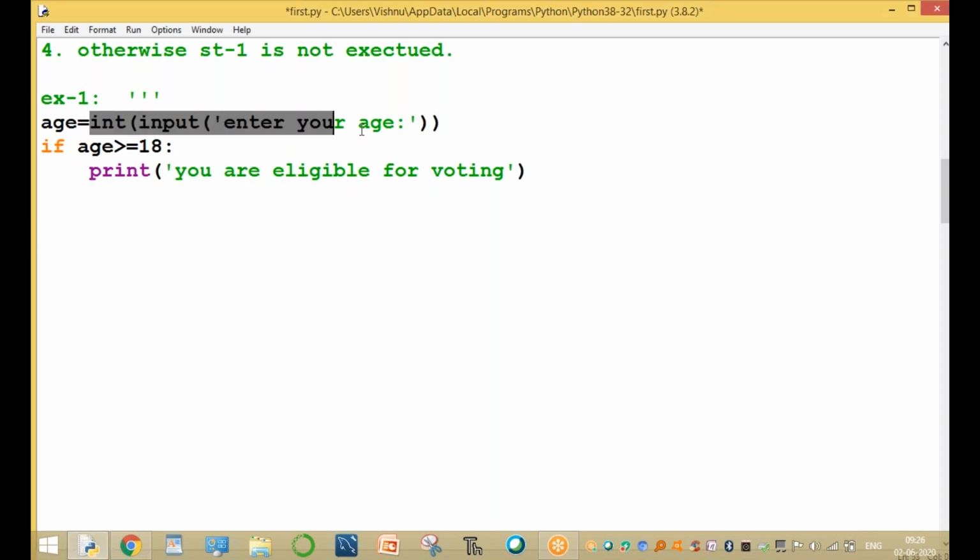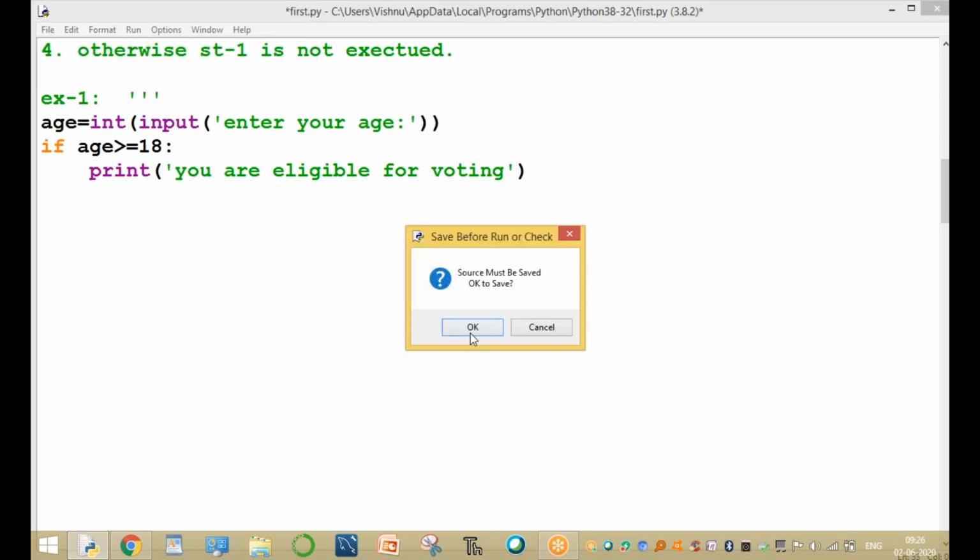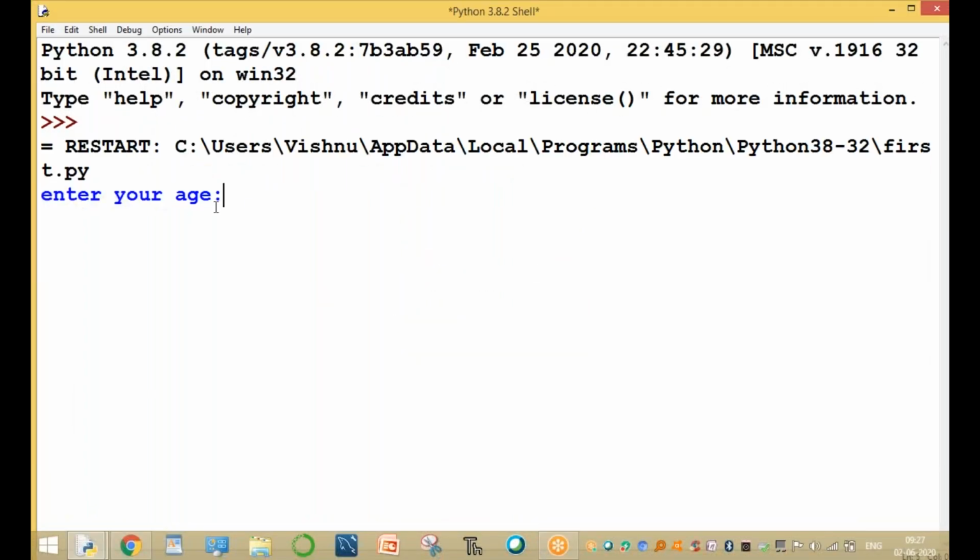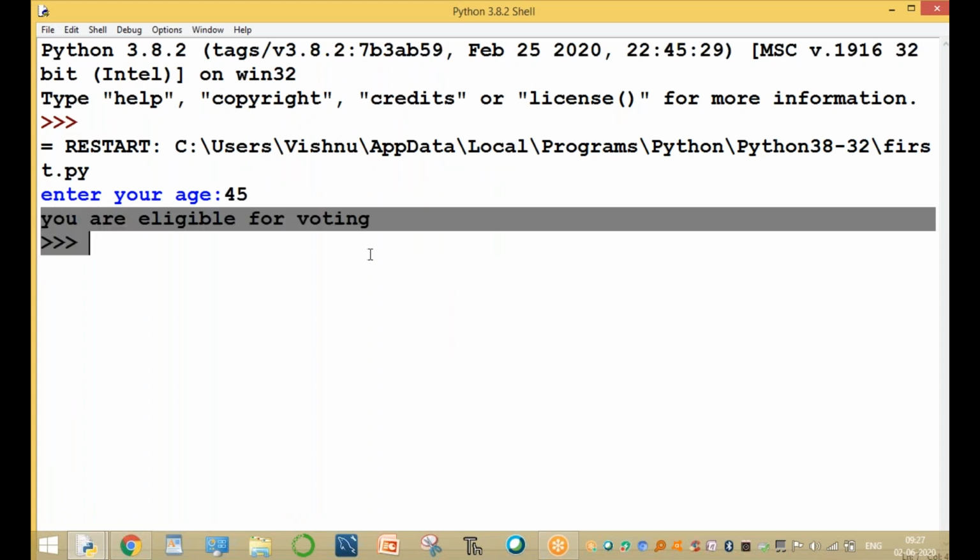Enter the value from the keyboard, or assign some value. Now run this module. Enter your age. Your age is 45. You are eligible for voting.